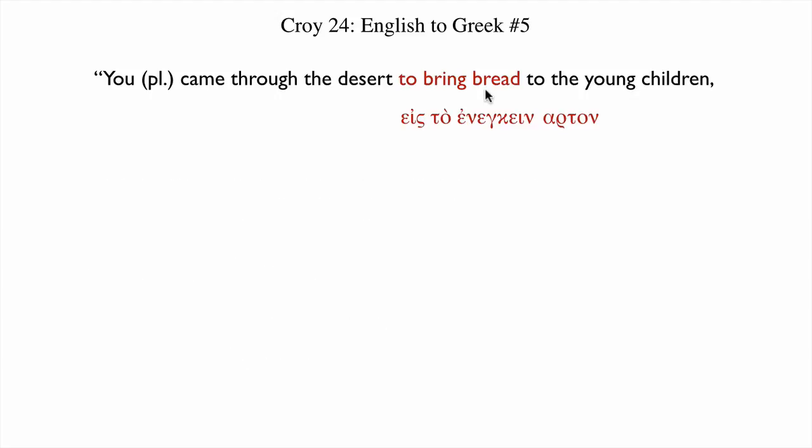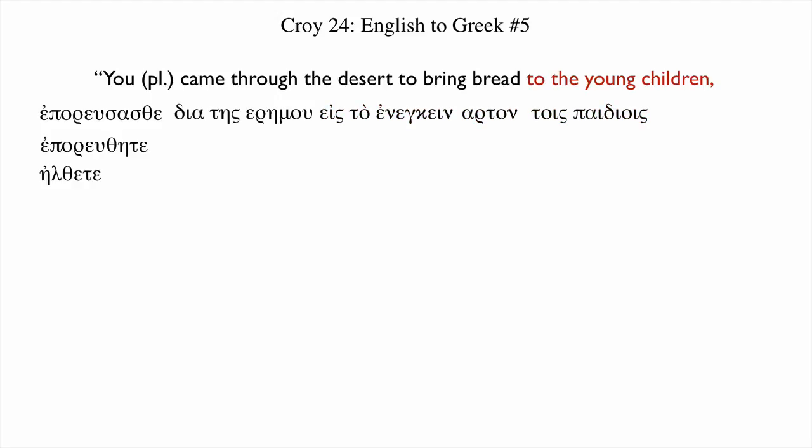In order to bring bread, we just want the accusative of bread. You could say ton arton with the article or not. And to the young children, this is just a new vocabulary word, tois paidiois. We want a dative for the indirect object. Eis to enenkein, in order to bring bread to the children, to the young children. Putting it all together, eporusaste, or one of the alternative verbs, aelthete. You went through the desert in order to eis or pros to enenkein arton tois paidiois.